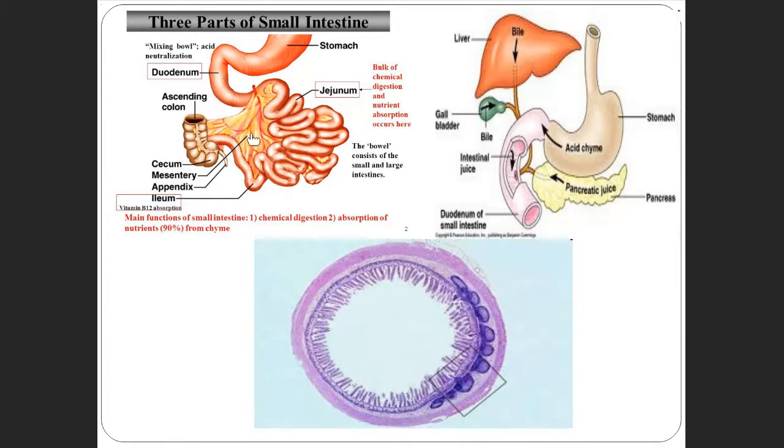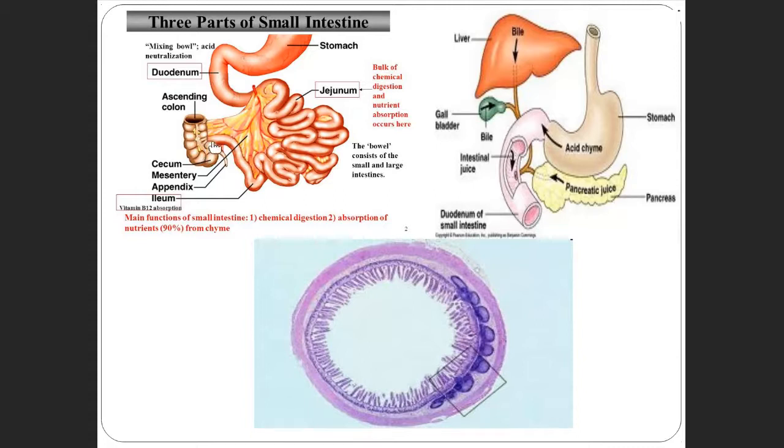And this is the peritoneal structure called mesentery. Okay, see here. And again, the three parts. One is the duodenum, then the jejunum, which has a thick wall and is a large part. Then the ileum is the small part. This small part comes and joins with the large intestine.